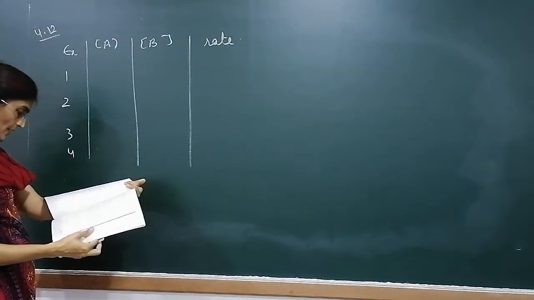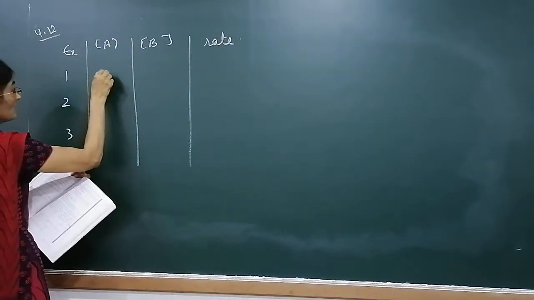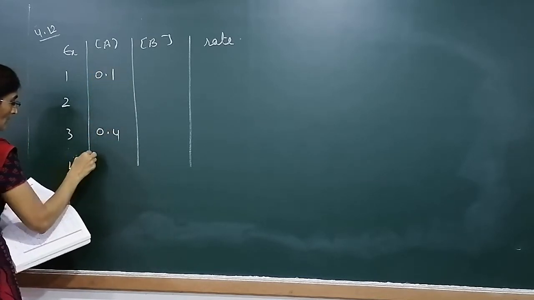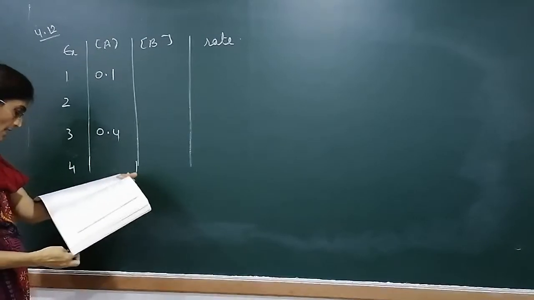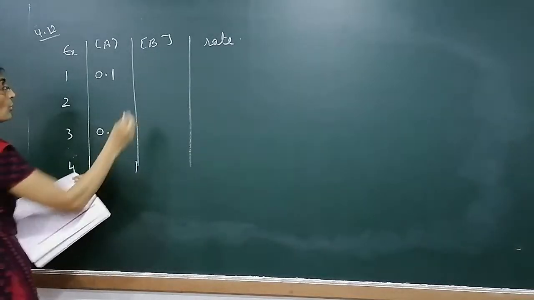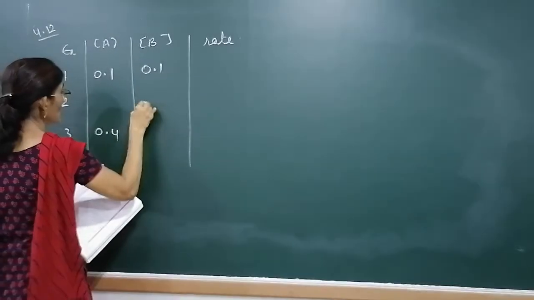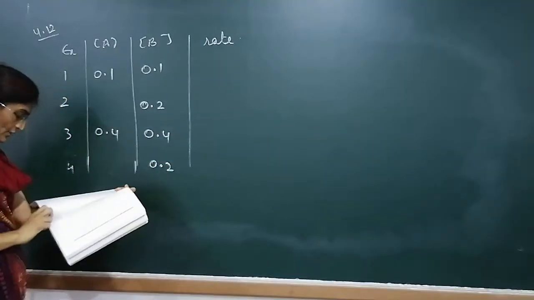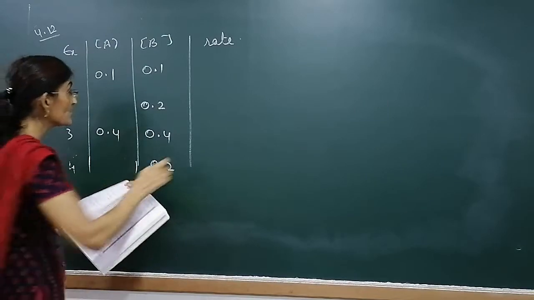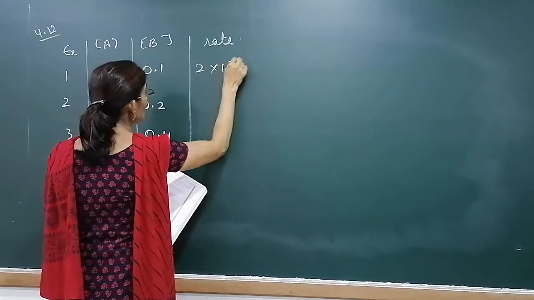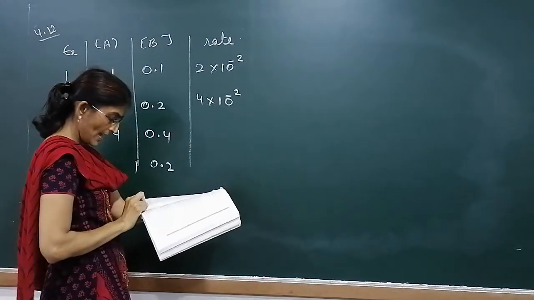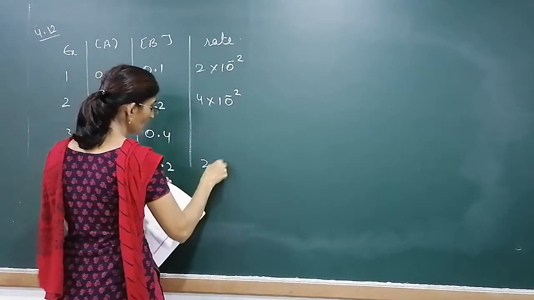What is concentration of A? 0.1, then blank. 0.4 and blank. Concentration of B are 0.1, 0.2, 0.4 and 0.2. Rates of reaction are given as 2 into 10 to the power minus 2, 4 into 10 to the power minus 2, then blank, and 2 into 10 to the power minus 2.